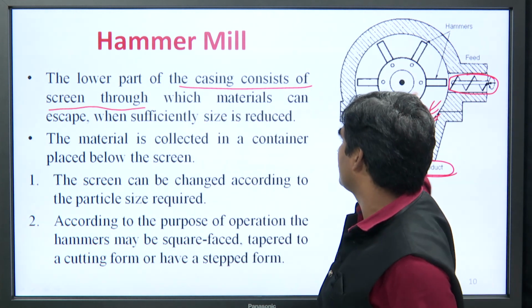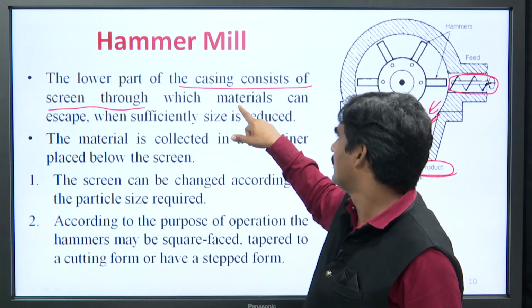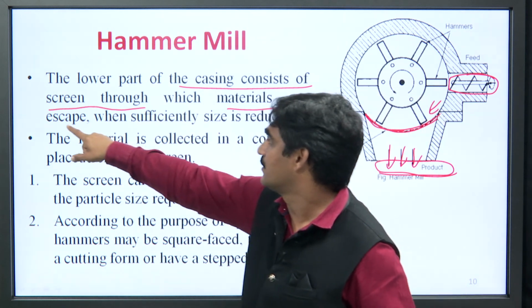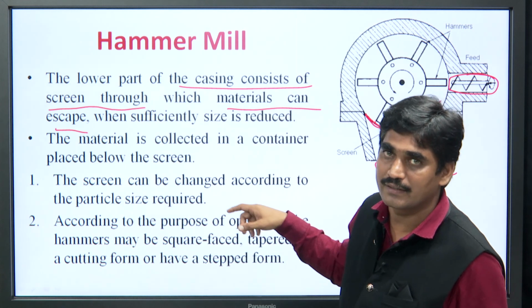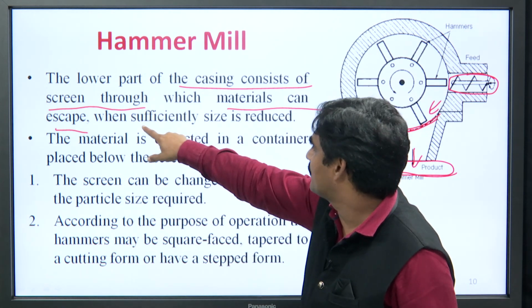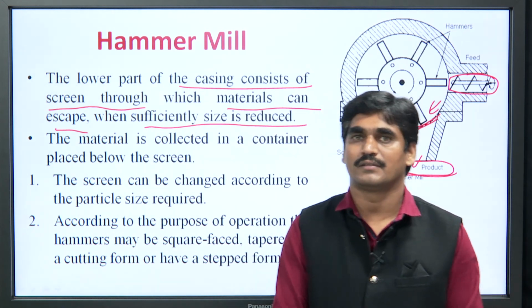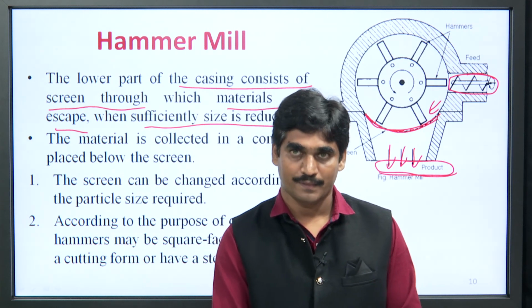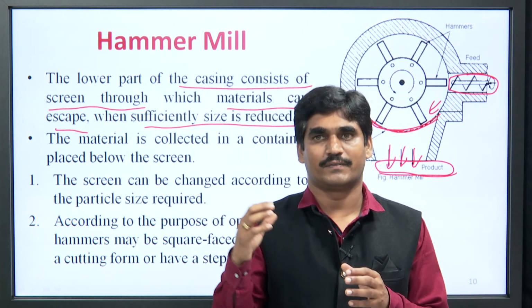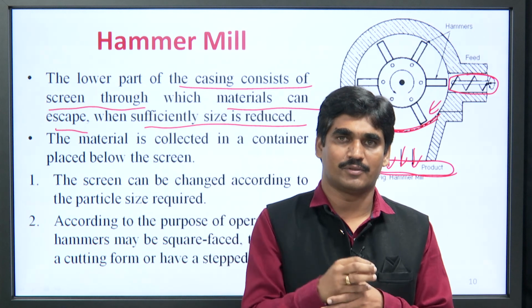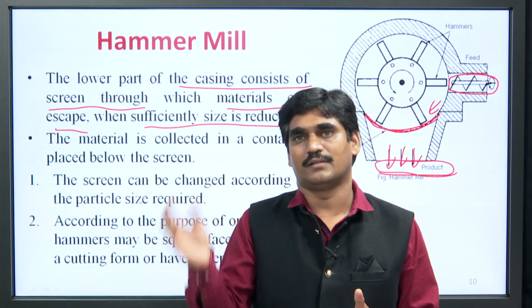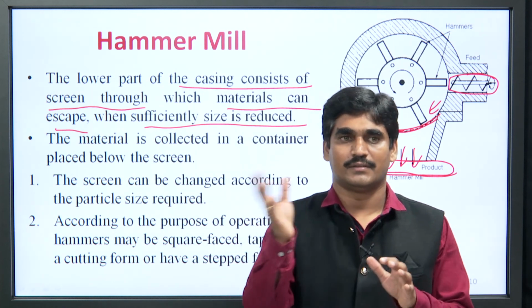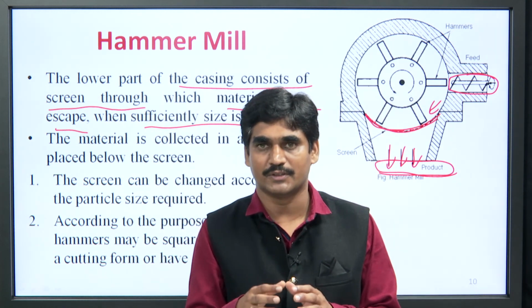So, the lower part of this casing consists of a screen through which materials can escape, or we can say that products can be collected when sufficiently size reduced. That means, larger particles enter from the feed inlet into the mill, and after rotating the central shaft, the size of the product is reduced.